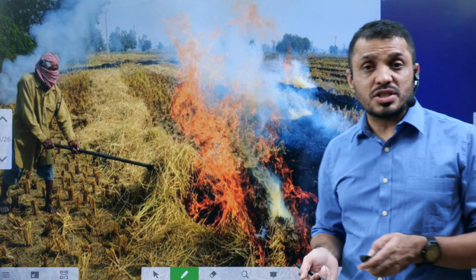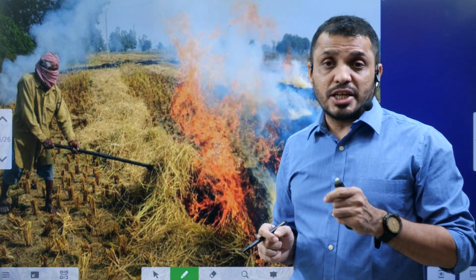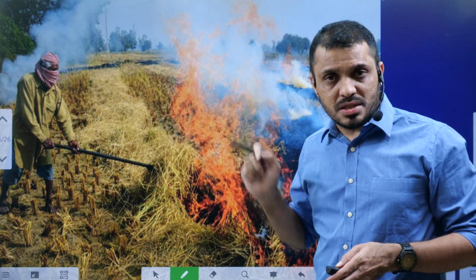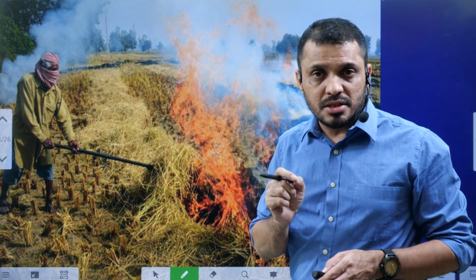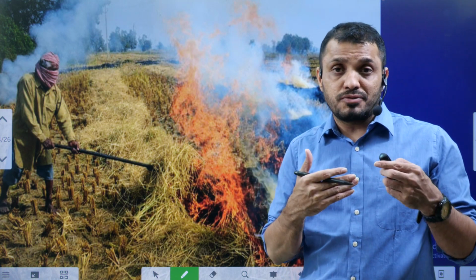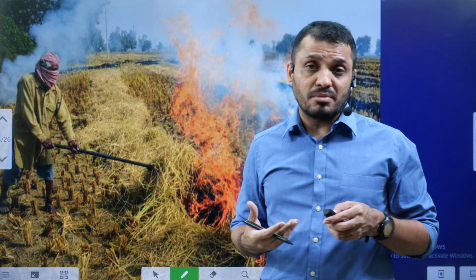Next, we are going to discuss stubble burning. The positive news is that stubble burning has reduced in Punjab. Because of that, the breathing conditions and the air quality also improve in Punjab. So first we'll see what stubble burning is. Stubble burning is mainly related to crops such as paddy and wheat. After harvesting these crops, residue will remain. So this crop residue has to be got rid of through solid waste management methods. But obviously, farmers are suffering from high input costs.